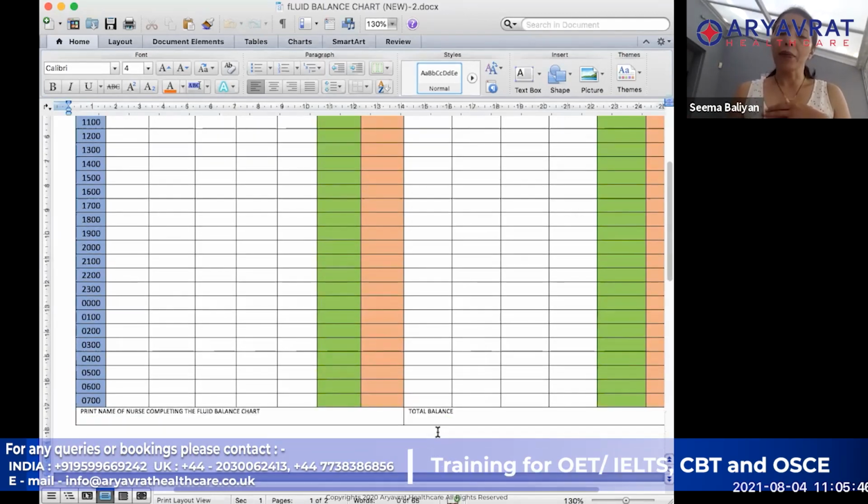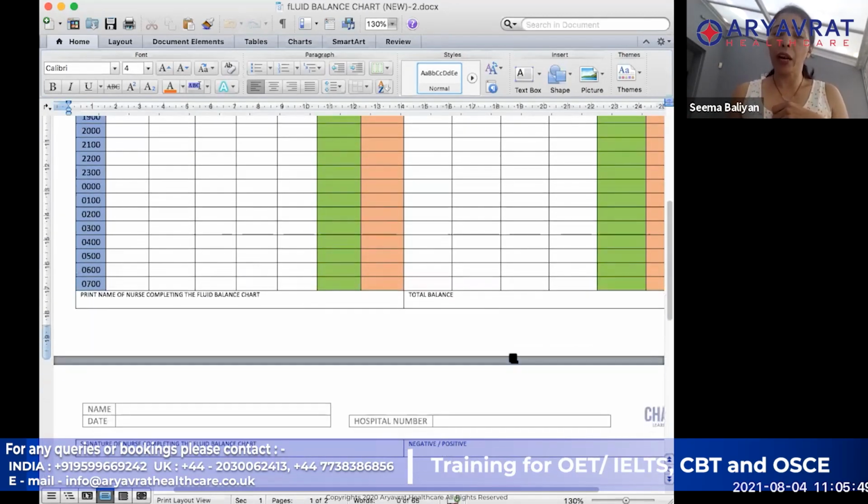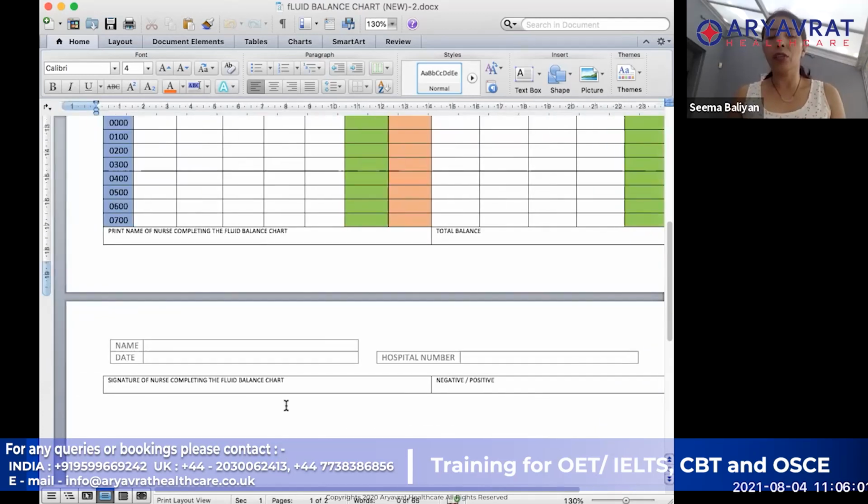Okay. So that is something that you will have to figure out, what is the total input and output, and then what is the total balance. And then you will have to obviously circle whether it was a negative or a positive balance. And the other things are that you are going to write your name and your signature and all that. So you will have to complete that one. Okay. So it is again a fairly simple sort of procedure. It is a very easy skill to have.